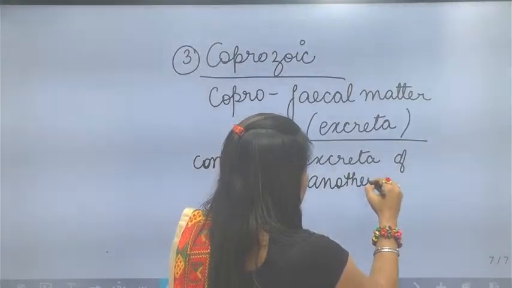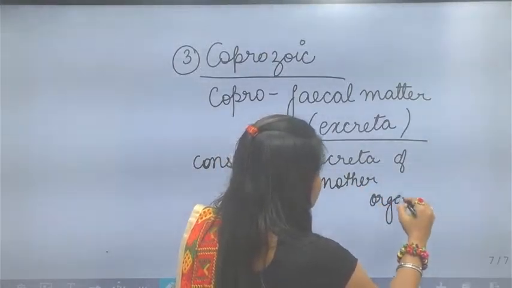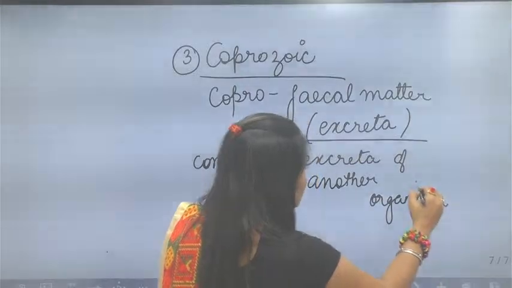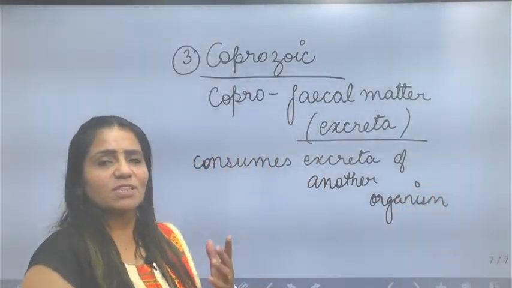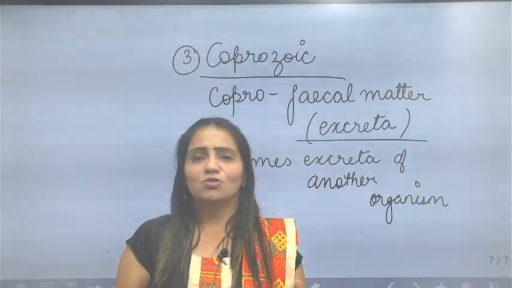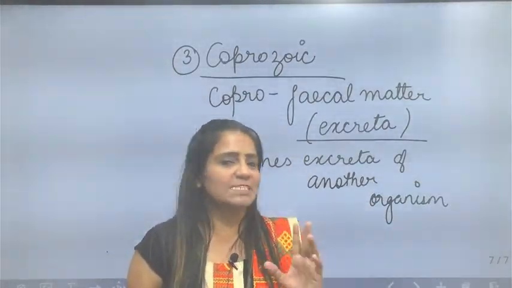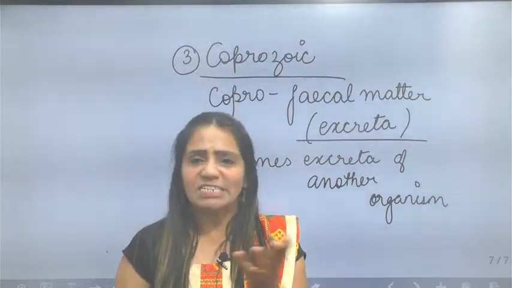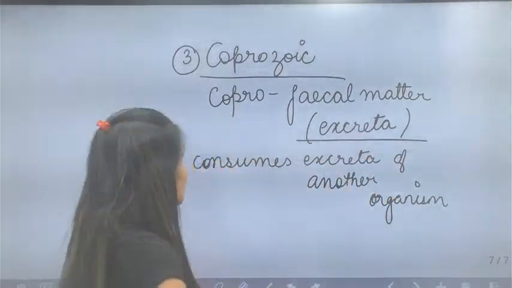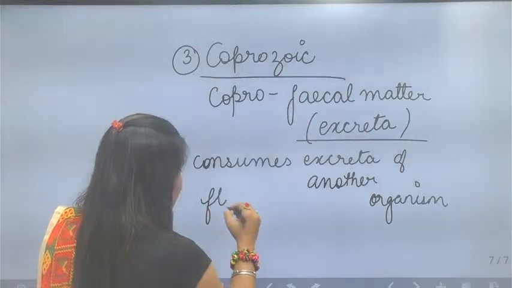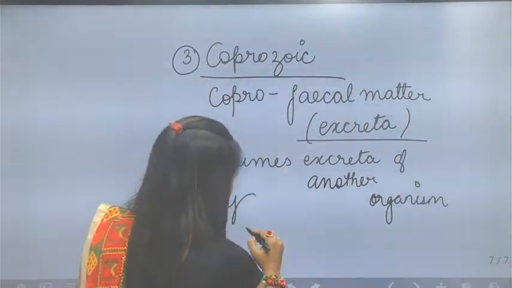In this mode of nutrition, when one organism is consuming the excreta of another organism, the other organism is not benefited, and not at loss either, because it has released the excreta. Now it can be eaten by anything. Here the examples are the fly and the pig.